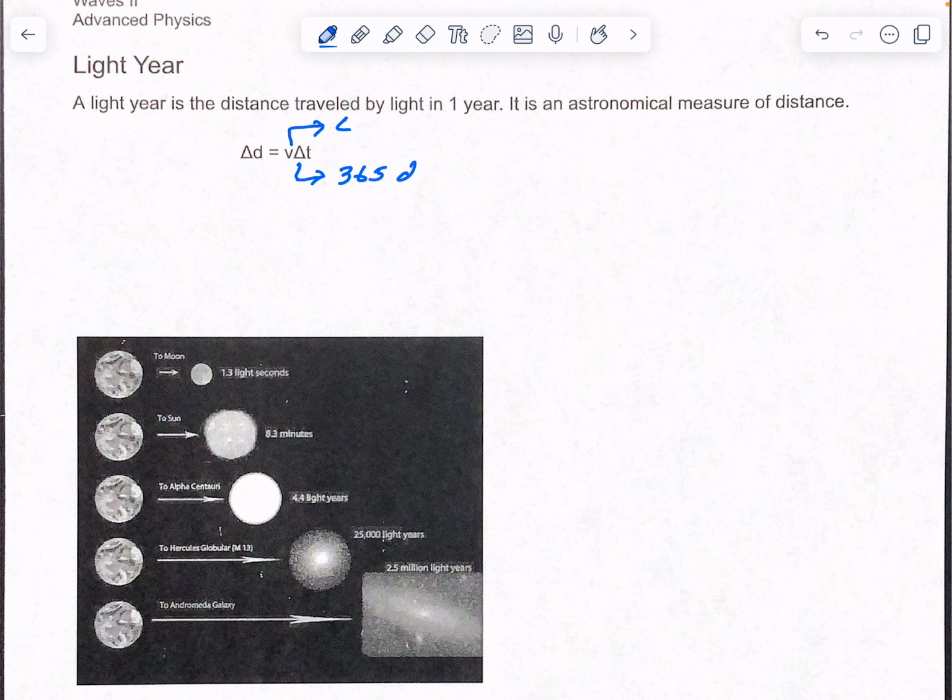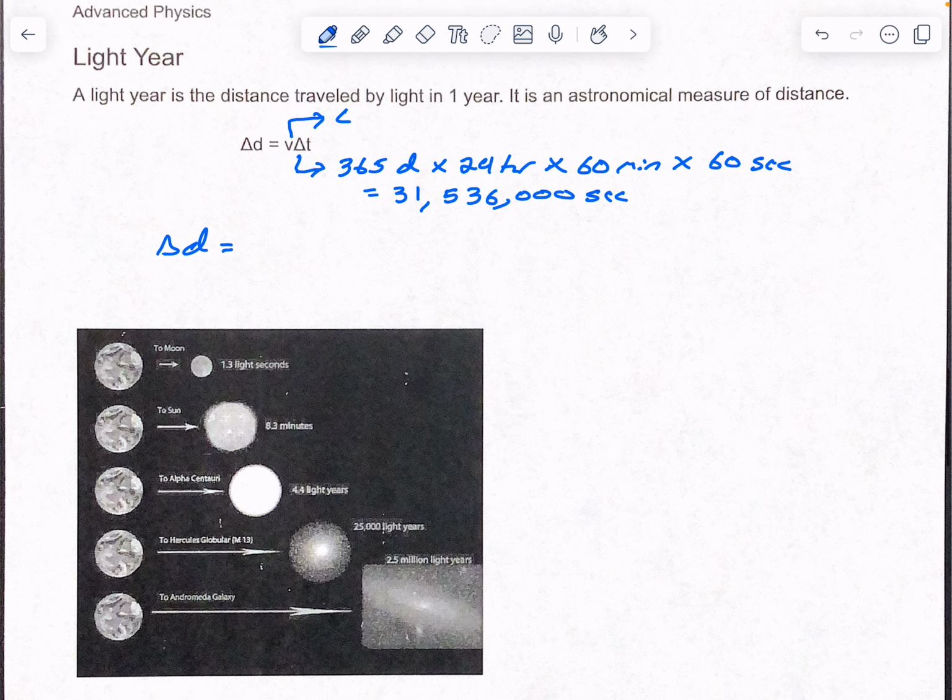If you take 365 days and multiply that by 24 hours, then multiply that by 60 minutes, because there are 60 minutes in 1 hour, and then multiply by 60 seconds, you get 31,536,000 seconds. That's how many seconds are in a year. Now we're going to figure out how far light travels in 1 year, so we're looking for distance. We take our velocity, 3 times 10 to the 8th, and multiply that by 31,536,000. That means light will travel 9.46 times 10 to the 15th meters in that 1 year.